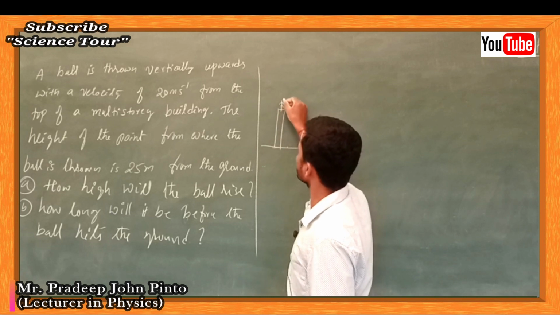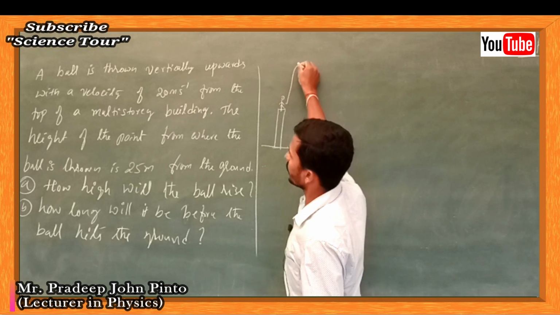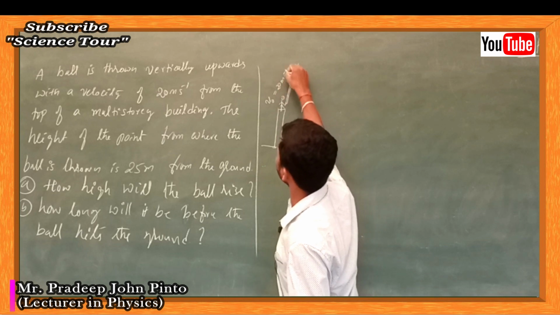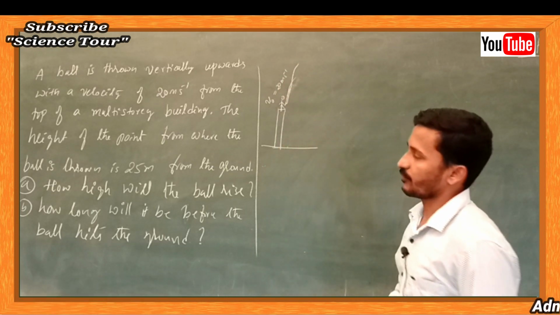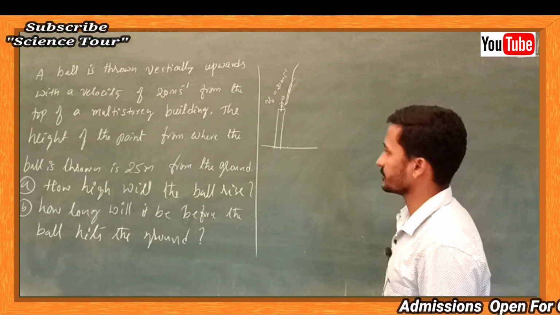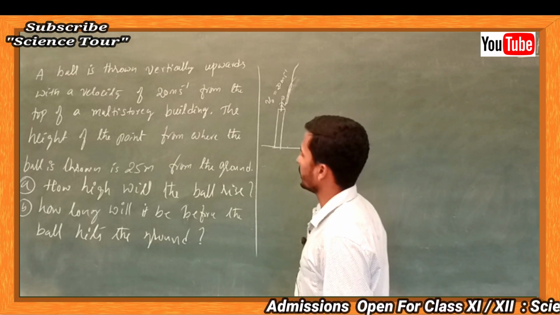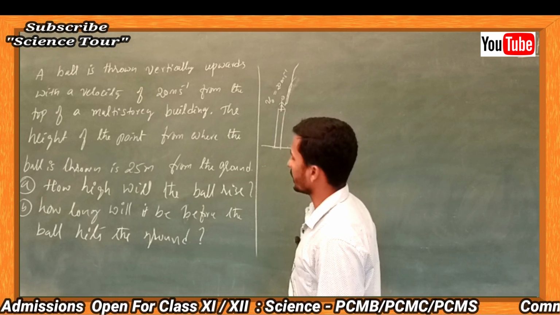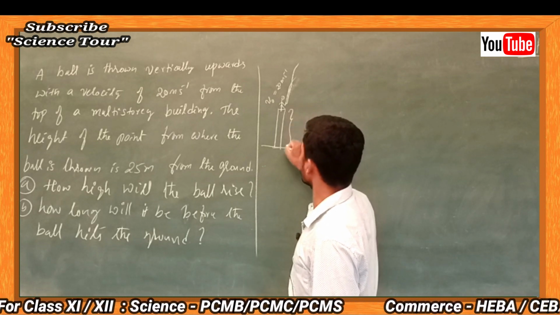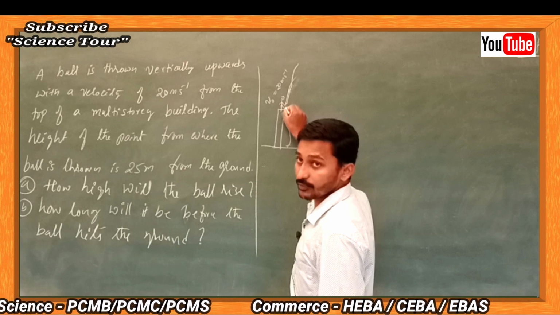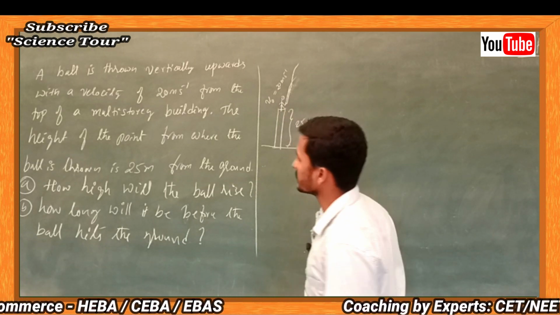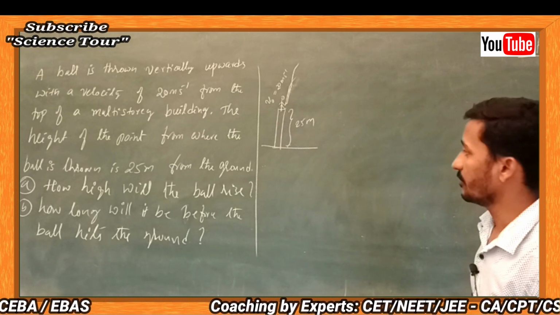A ball is thrown upward with the initial velocity of 20 meter per second, okay, from the top of a multi-story building. The height of the point from where the ball is thrown is 25 meter. The meaning is that building is 25 meter high.